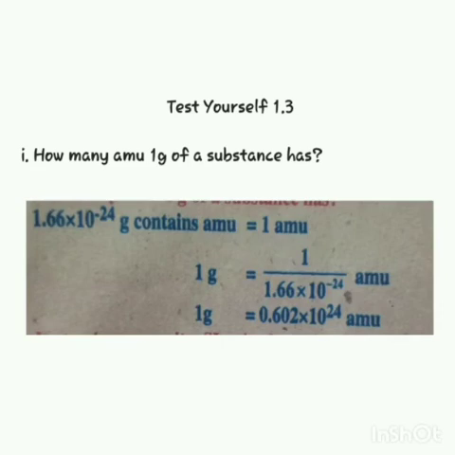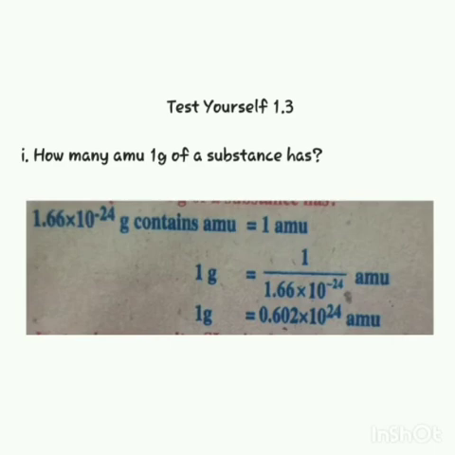As you can see, 1.66 × 10^-24 is multiplied with gram. When we bring this 1.66 × 10^-24 to the right hand side, it will be divided, so we will write 1 gram is equal to 1 by 1.66 × 10^-24 atomic mass unit.